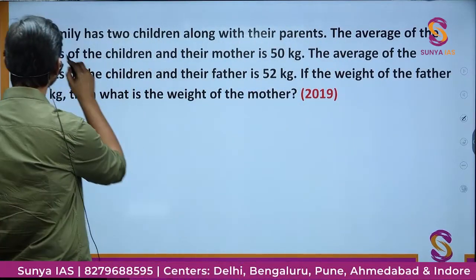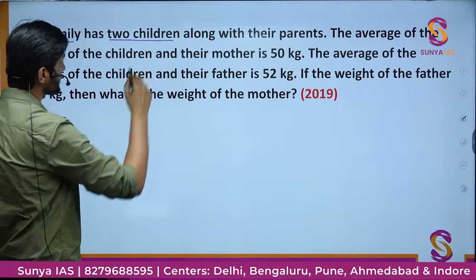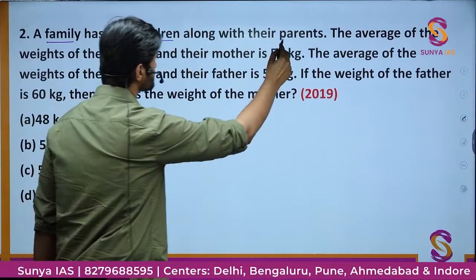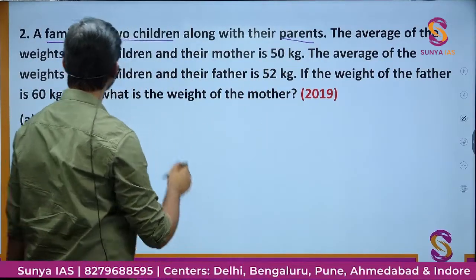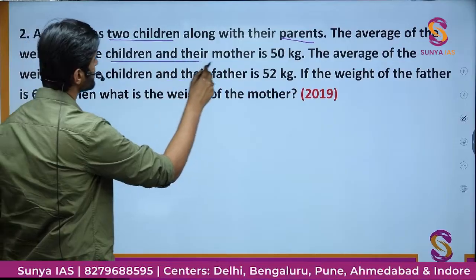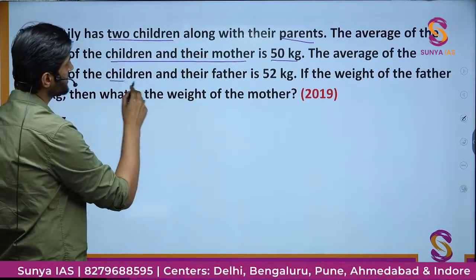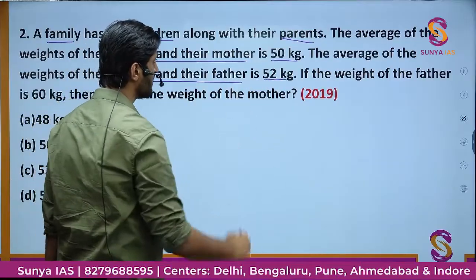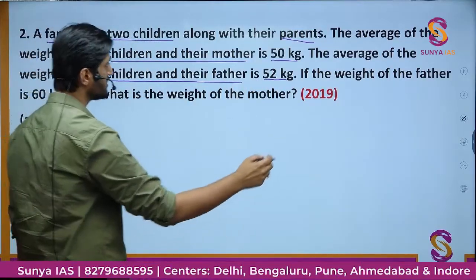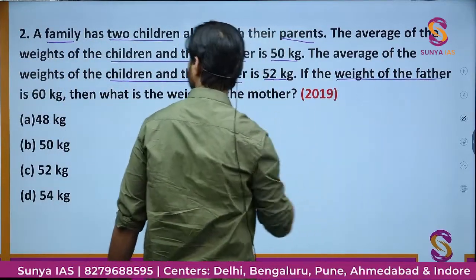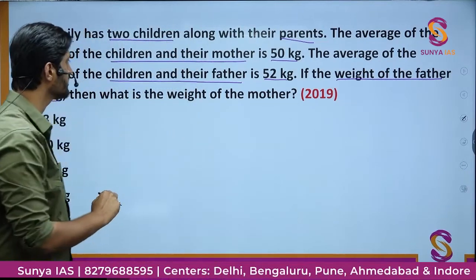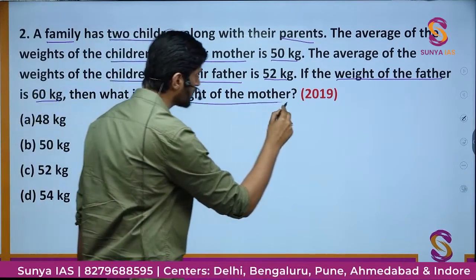There is a family which has 2 children along with their parents. The average weight of the children and their mother is 50 kg, and the average of the weights of the children and their father is 52 kg. If the weight of the father is 60 kg, then what is the weight of the mother? Okay, so this is the question.